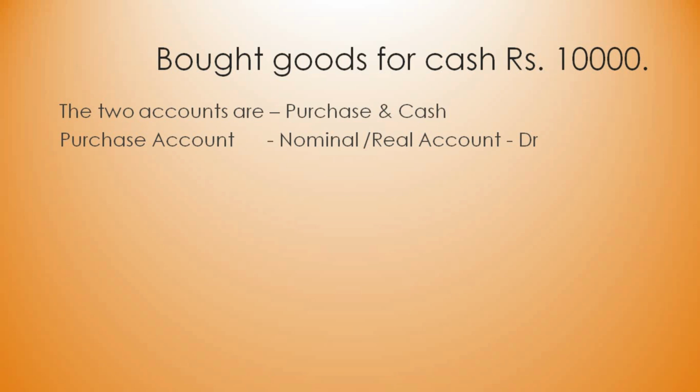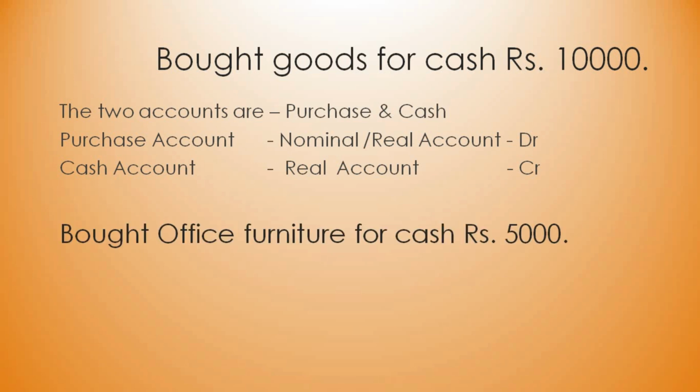And when you consider purchase as a real account, what is the rule for real account? Debit what comes in. In this case, the goods come inside the business. You're purchasing goods, so goods come inside the business. That's why you're putting it on the debit side. Clear? Okay. So next, cash account. When you're purchasing, you're paying the money. It goes outside. So that's why you're putting it on the credit side. Applying the rule, debit what comes in, credit what goes out. So cash is a real account. Cash goes outside. So that's why you're putting it on the credit side.